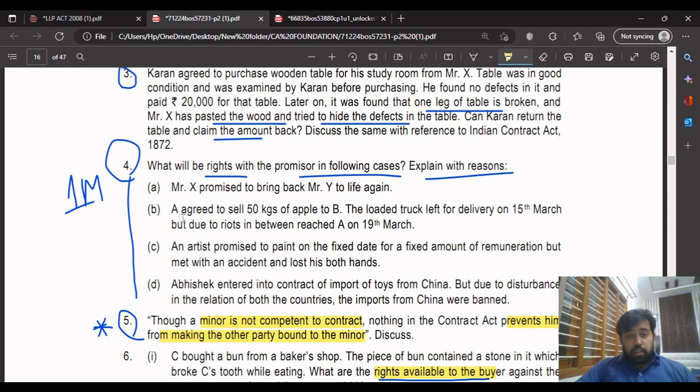You have to remember. In this case, Mr. X promised to bring back Mr. Y to life again. As you know, this is not possible. It is impossible from the start only. So it is a void contract. You have to write like that. It is not enforceable in law.